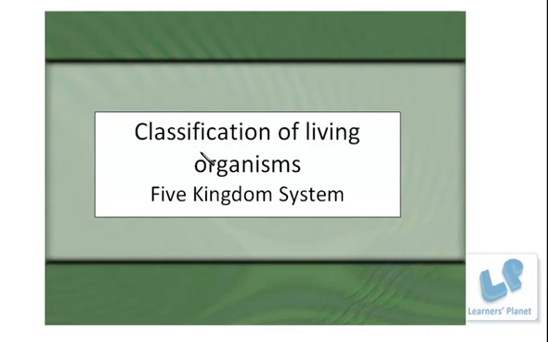And these groups are further subdivided according to their characteristic features. In today's session, I'm going to explain the base or the criteria for this five kingdom system, right? And of course, you will come to know what the different kingdoms are that you have to study according to your curriculum. Fine. So let us see that.